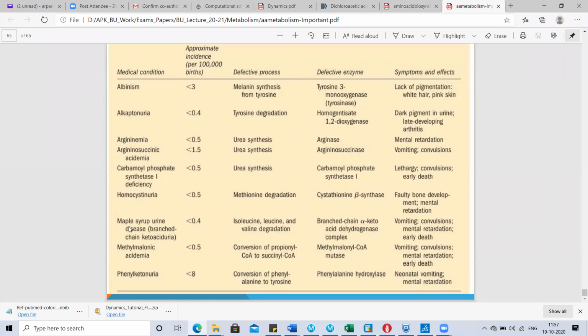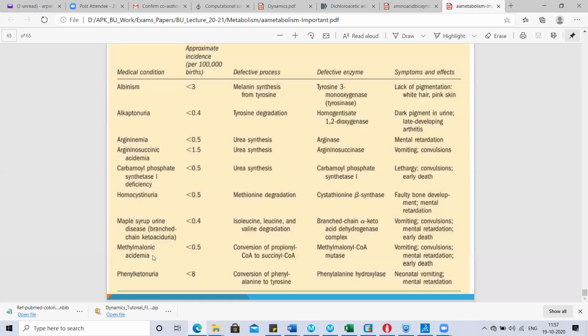Homocystinuria is another amino acid metabolic disorder where methionine degradation gets impaired, and the defective enzyme is cystathionine beta synthase. I already explained in an earlier slide that it causes faulty bone development, mental retardation, and enhanced bone fragility.